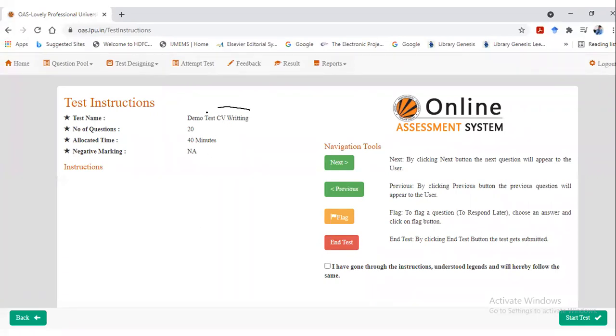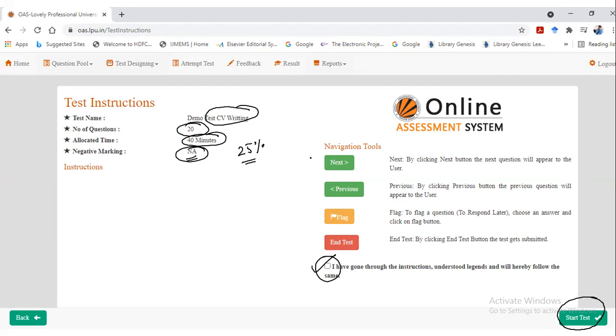It will tell you the test name, number of questions, time and negative marking. If there is no negative marking, it will be NA, and if there is negative marking, it will be mentioned over here. Like if it is written 25%, it means 1/4 marking is there. For a 1 mark question, 0.25 is the deduction, and for a 2 mark question, 0.50 marks will be deducted. Just click on this tick, like I have gone through the instructions, and then you can click on start test.